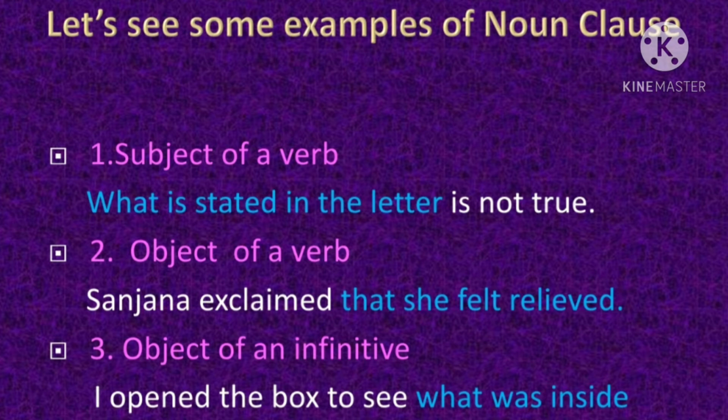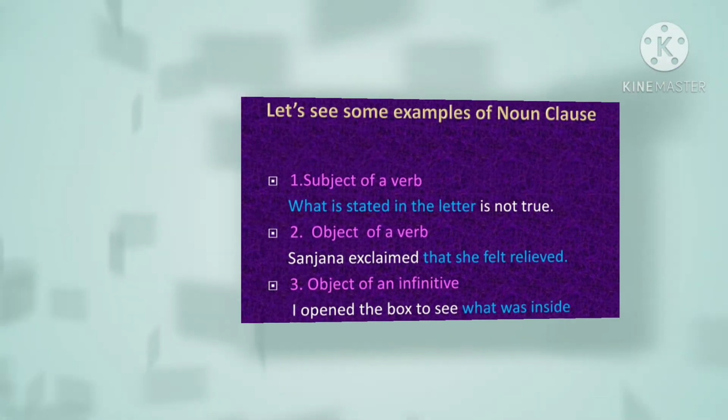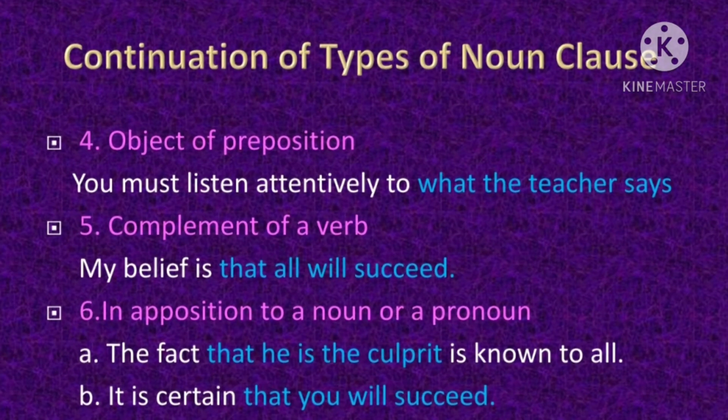Here if we see the main clause, I opened the box to see. Opened is the finite verb and to see is an infinitive. So here the subordinate noun clause is coming as an object of an infinitive to see in the main clause. Let's continue learning types of noun clause.